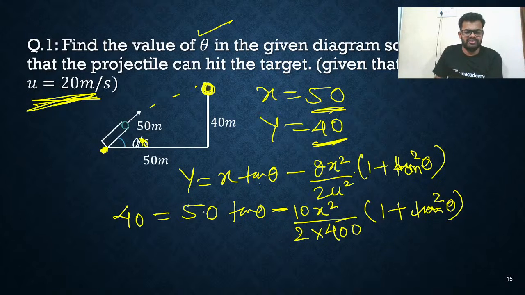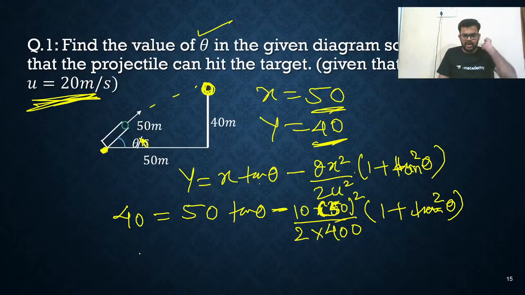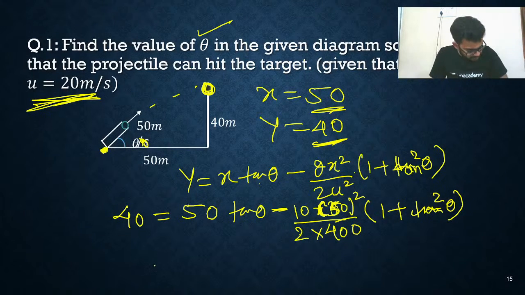So if we simplify this, what is the value of x? I need to write the value of x here. That is 50 square. So here you will write 50 square. As you solve this, you will get two values of tan theta.